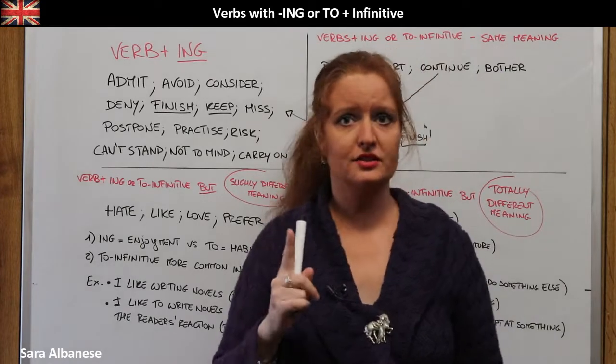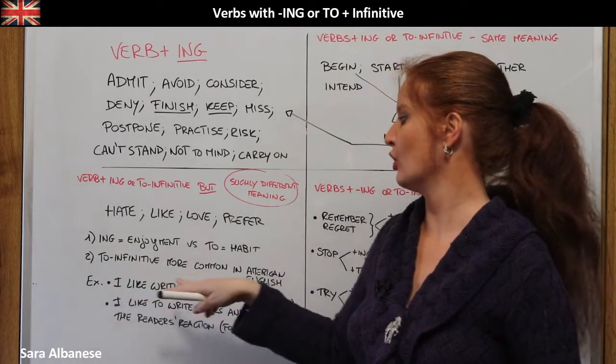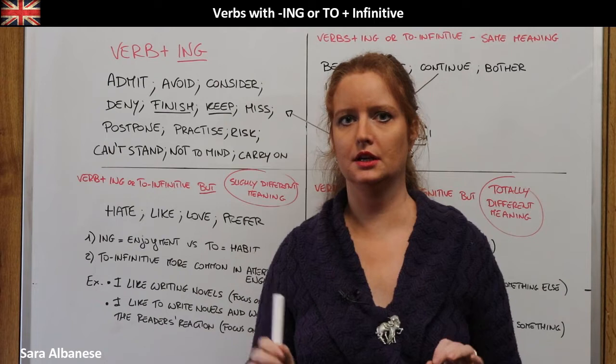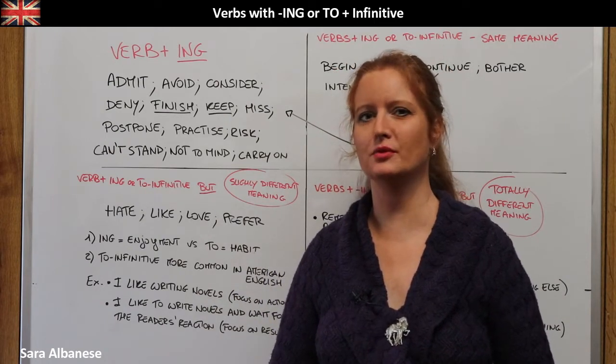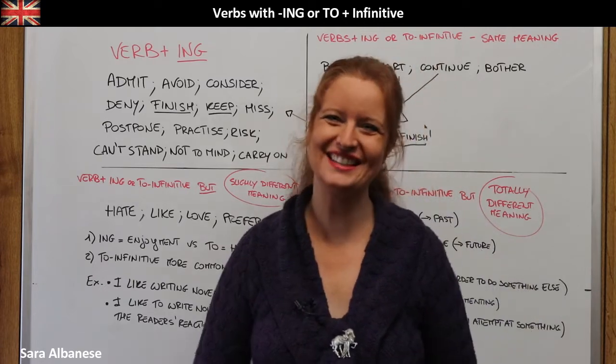Another difference, and that's not slight, is that the to infinitive form is more common in American English. I said more common, but actually it's common only in American English, we can say so.